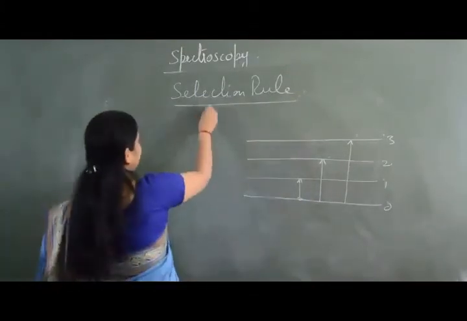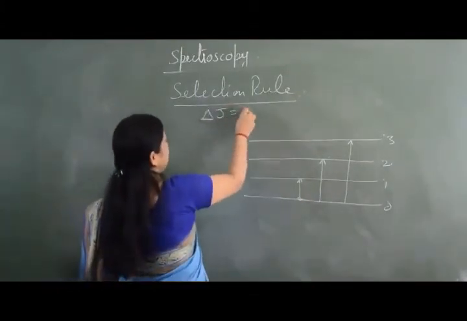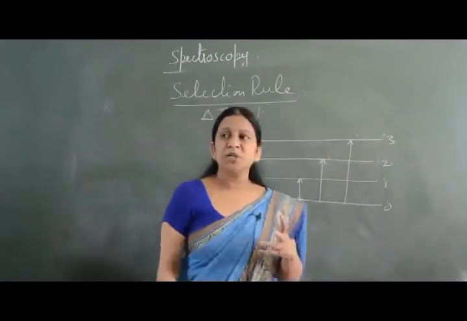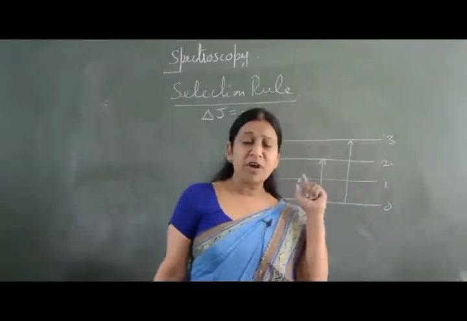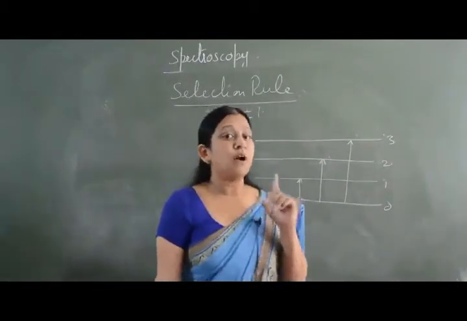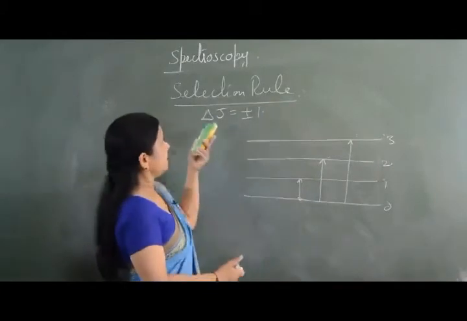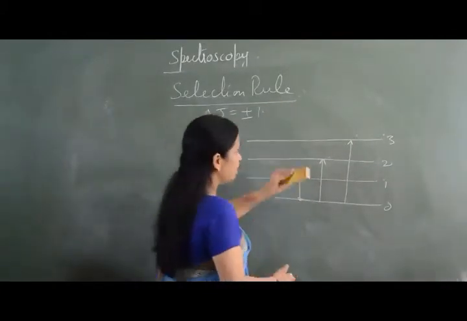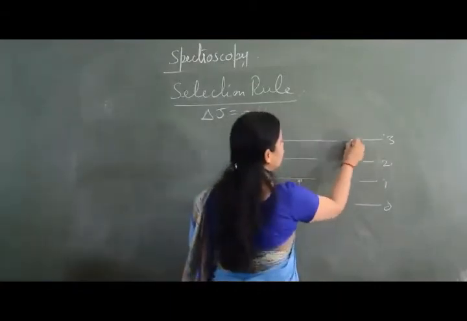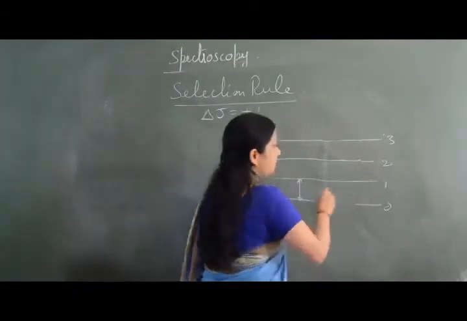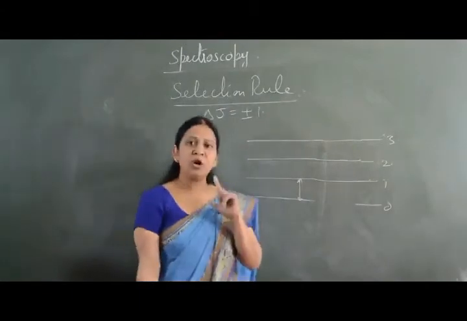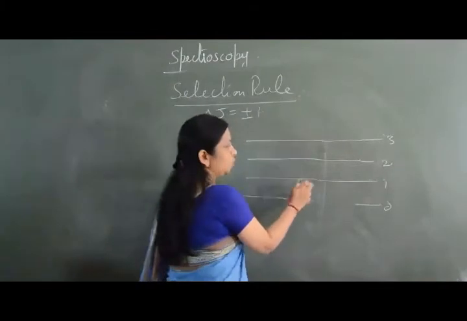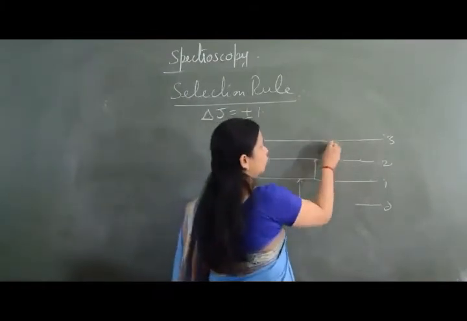Suppose I say it is delta J plus minus 1. By J I mean the representation of rotational changes, and if I write V, V is for vibrational changes. If the selection rule of any spectra is delta J plus minus 1, that means the electron is going to move only one energy level up. That means 0 to 1, then 1 to 2, 2 to 3.